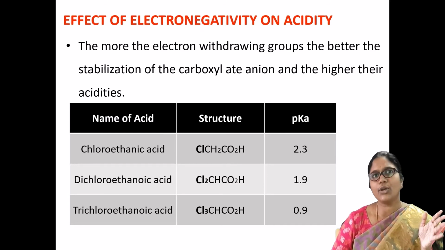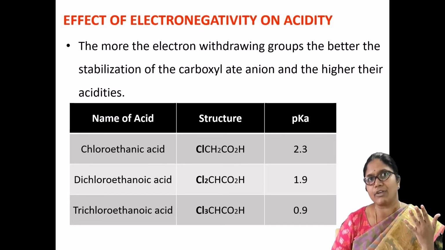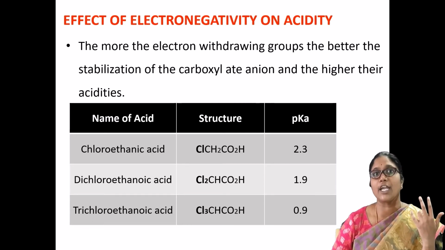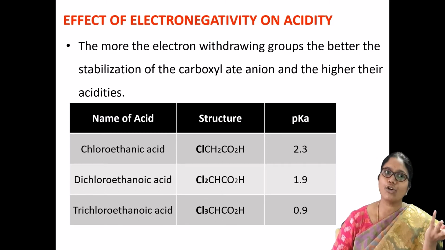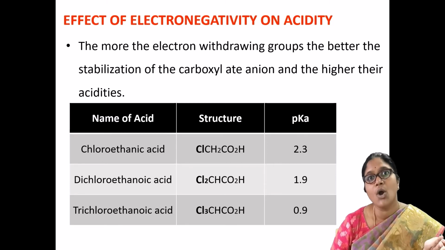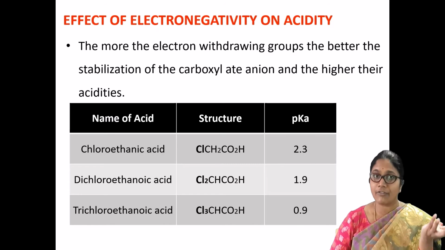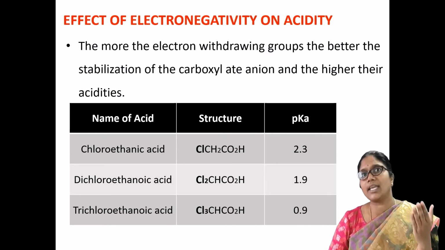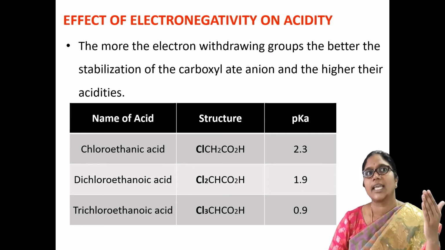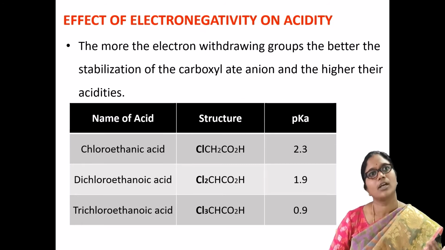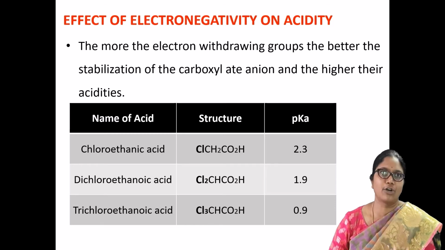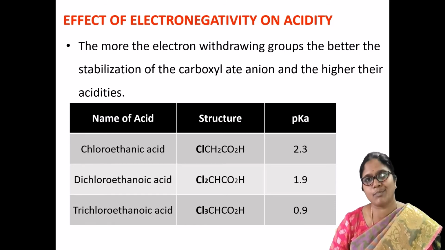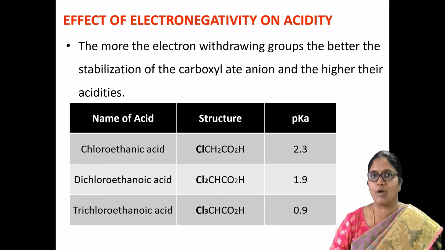trichloroethanoic acid. You can also observe this with respect to the pKa values. Chloroethanoic acid has a pKa of 2.3 and trichloroethanoic acid has a pKa value of 0.9. In the very first slide we discussed the pKa value: where the pKa value is high, the acidity will be low. So you can observe here also 2.3, 0.9. So 0.9 is the lower pKa value, and the more acidic.